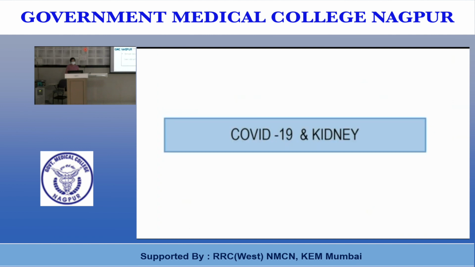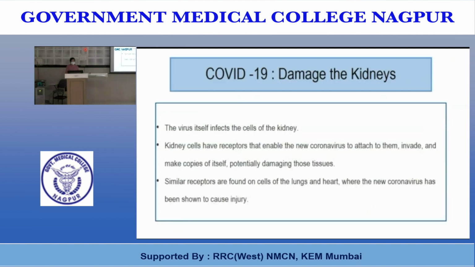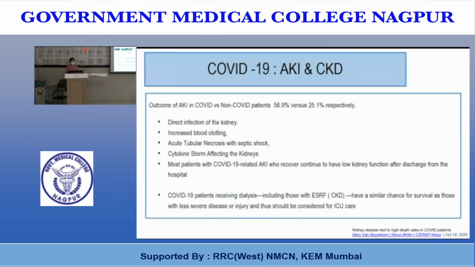COVID-19 and kidney involvement. The virus itself infects the cells of the kidney. Kidney cells have receptors that enable the new coronavirus to attach to them, invade and make copies of itself, potentially damaging those tissues. Similar receptors are also found on the cells of the lung and heart, where the new coronavirus has been shown to cause injury. Outcome of AKI in COVID and non-COVID patients is 56.9% versus 25% respectively.